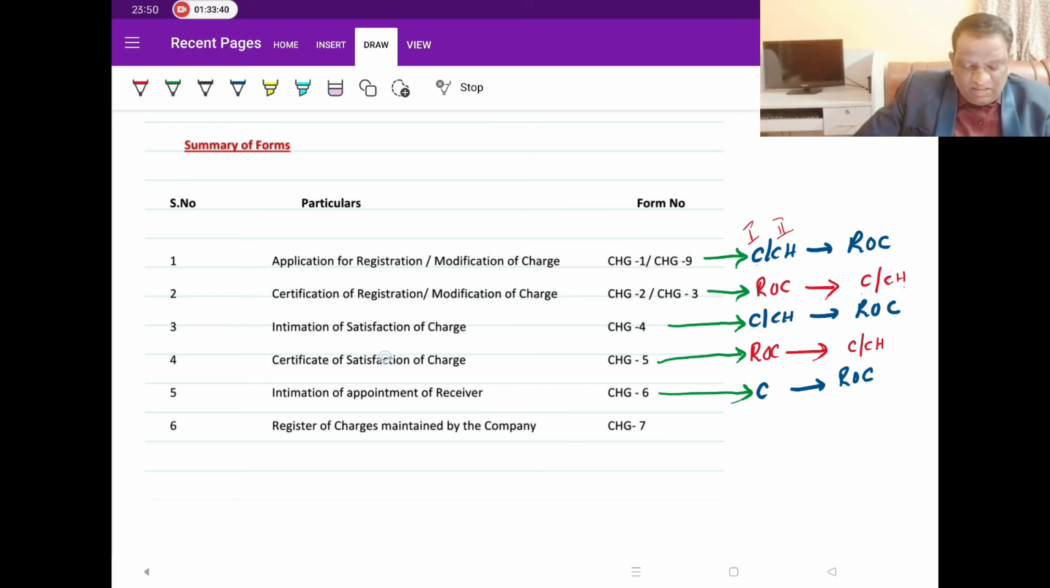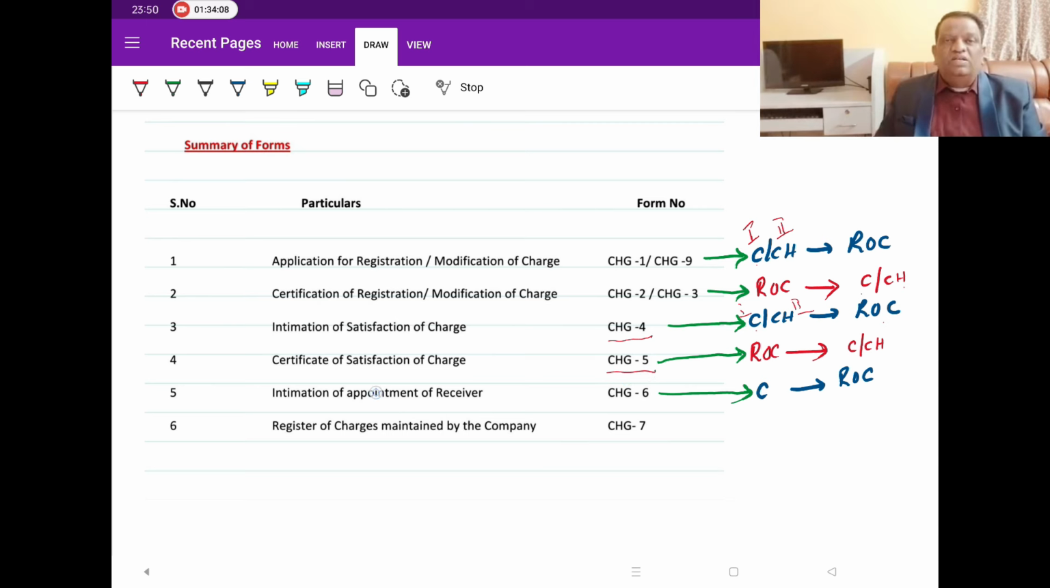And then intimation of satisfaction of charge. That is, on full payment of it, again the company will go back. So it is again the company comes first and the charge holder comes next. The company will go back to the ROC and file one CHG4 saying I've already repaid the amount. If the ROC is convinced, then the ROC will issue to the company and the charge holder this CHG file, because it is like a certificate of satisfaction of charge.